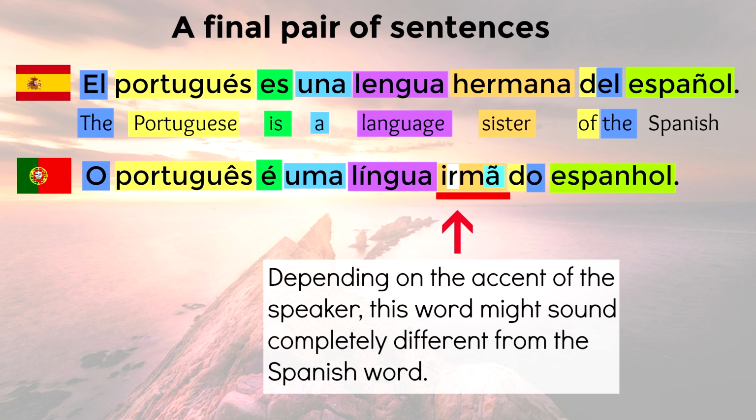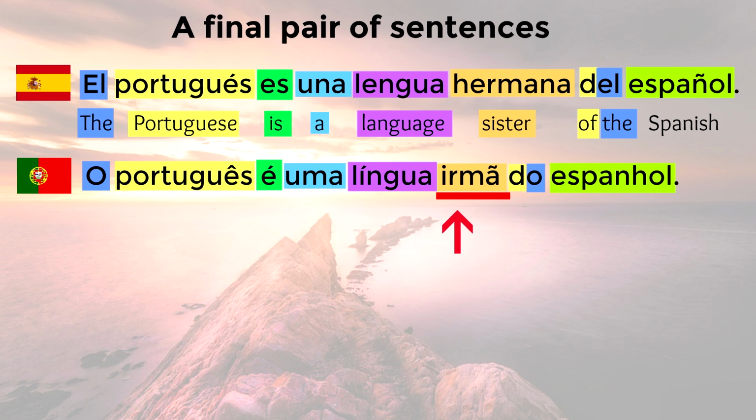Depending on the accent of the speaker, this word might sound completely different from the Spanish word, in particular the different R sound and the nasal vowel. Hermana. Irmã. This pair of words is a good example of how Spanish and Portuguese cognates can sometimes look and sound quite different.